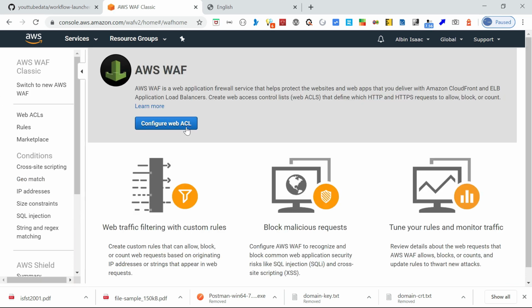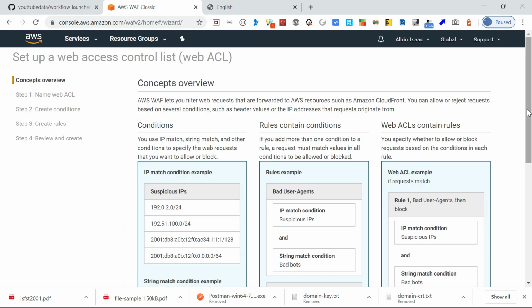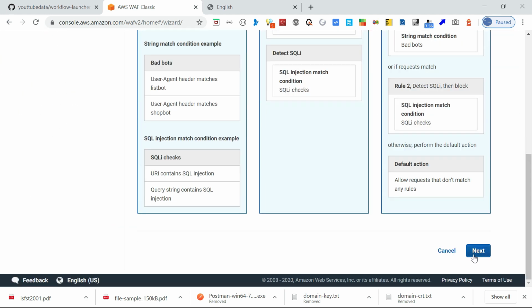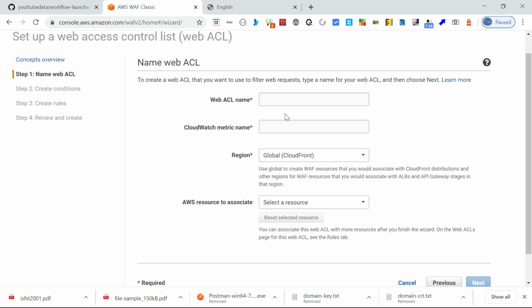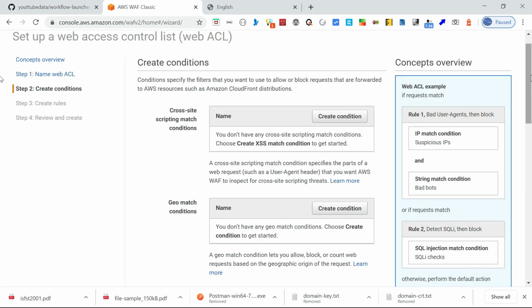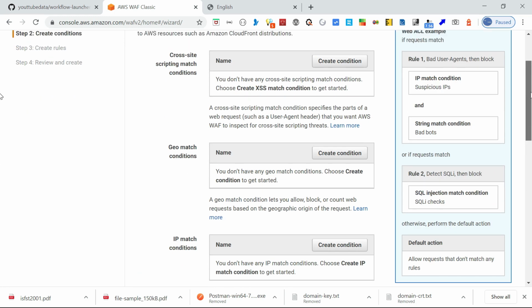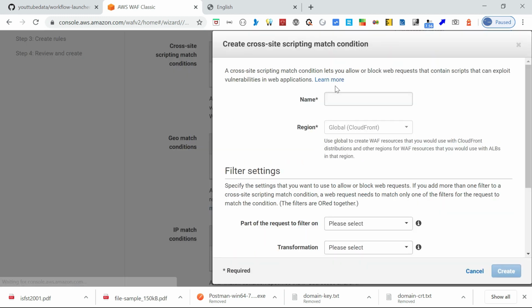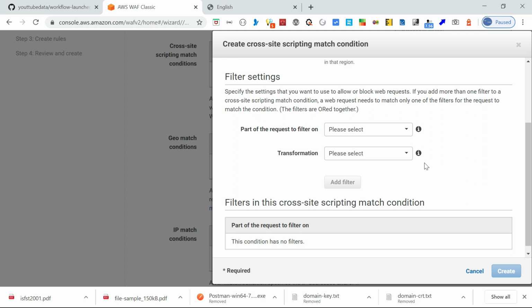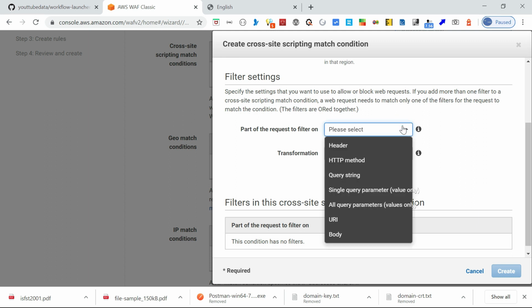Here you can configure a web ACL. This is a kind of concept review, so you can click next. Here you can enter some name. Then you can select a resource. I have CloudFront, but that's fine for the demo. Here you can create multiple conditions, like a cross-site scripting match condition. You can create a condition, give it a name, say where it is applied, and what data should be filtered. As I already explained, you can filter based on HTTP method, query string, URI, or body.